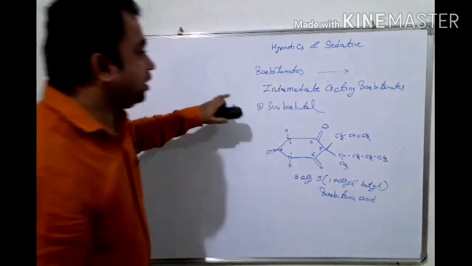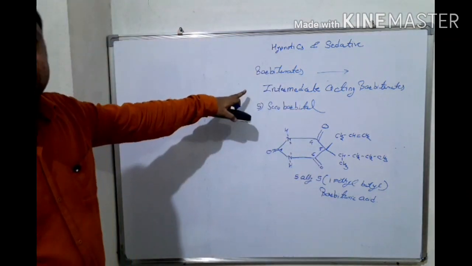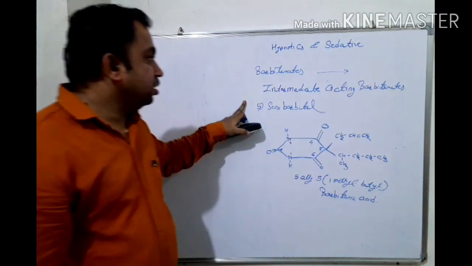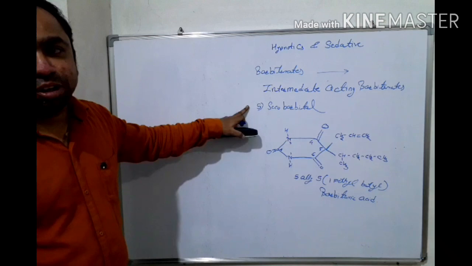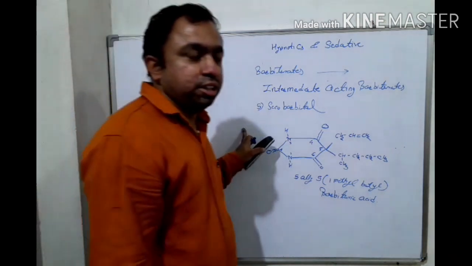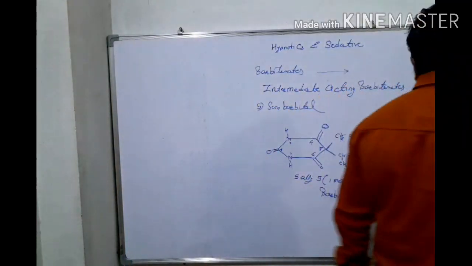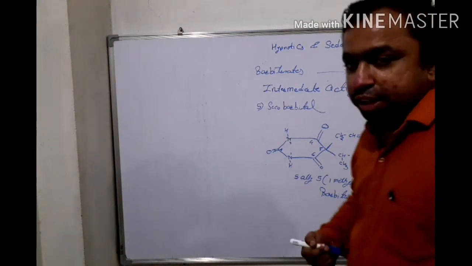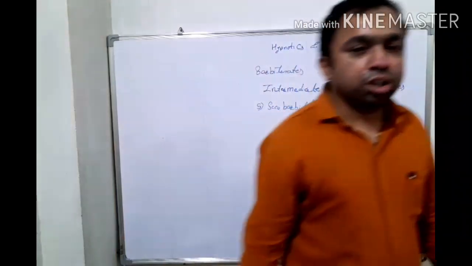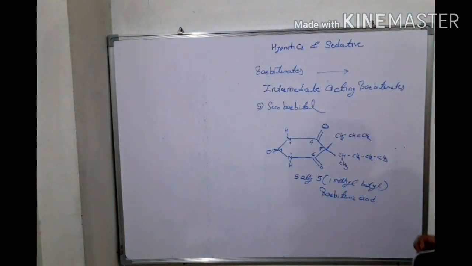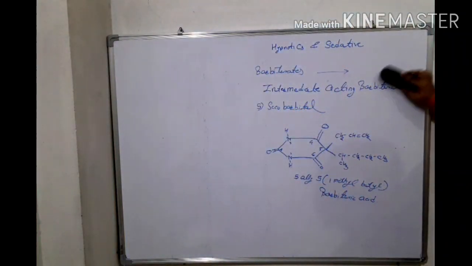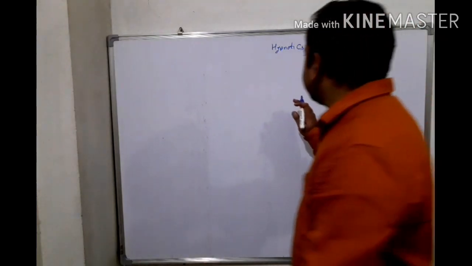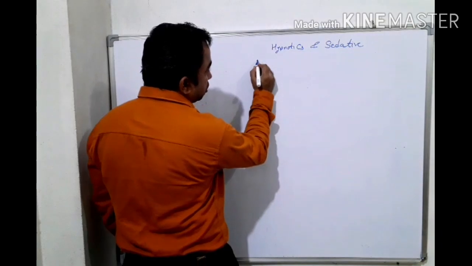Okay, then these are the intermediate acting barbiturates having onset of action 20 to 30 minutes, and duration of action between 3 to 6 hours. Okay, then we can move towards the last part of our barbiturates, that is short acting barbiturates.